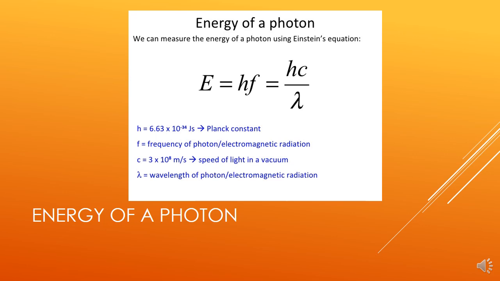So there are two ways in which we can find the energy. If we know the frequency, we're going to say E is equal to hf. If we know the wavelength, we're going to say E is equal to hc divided by lambda.